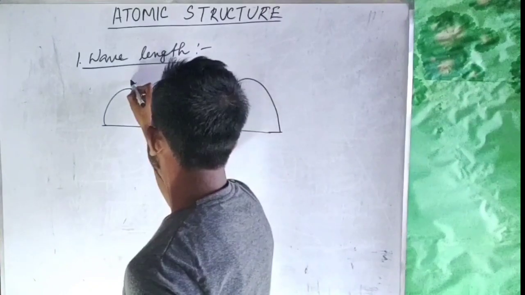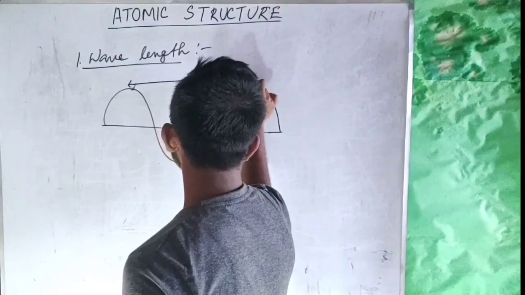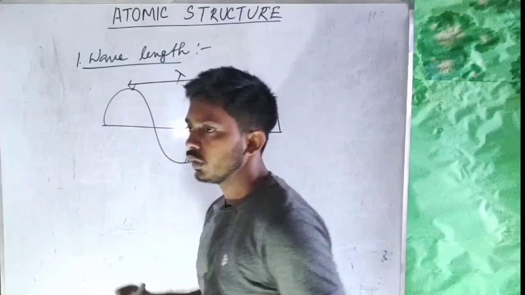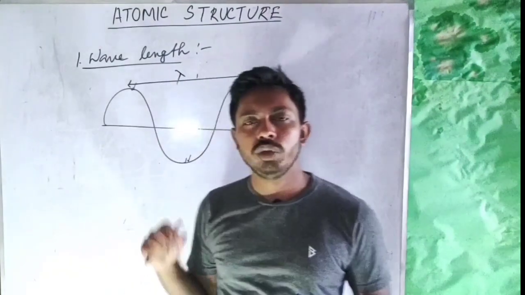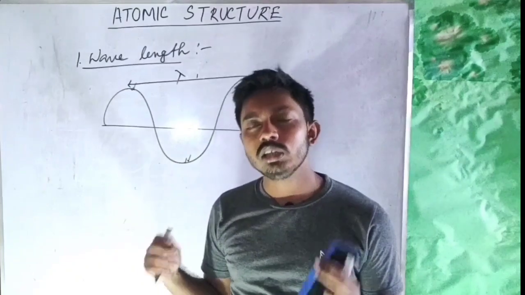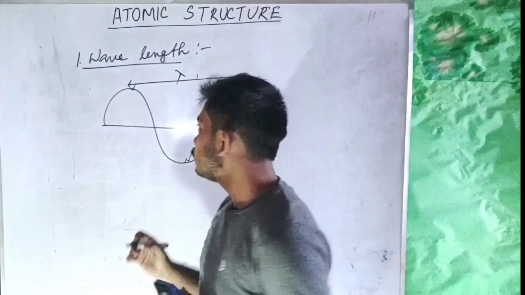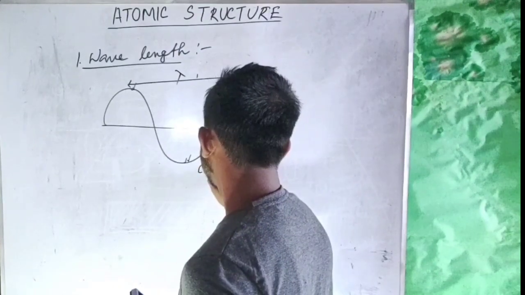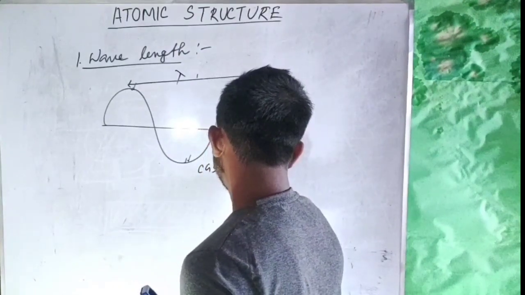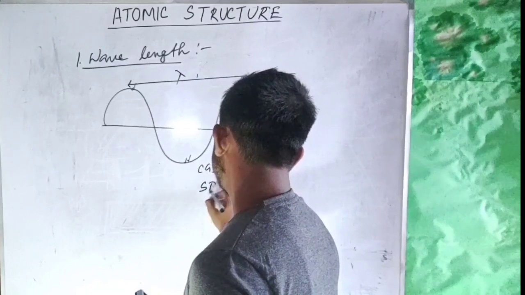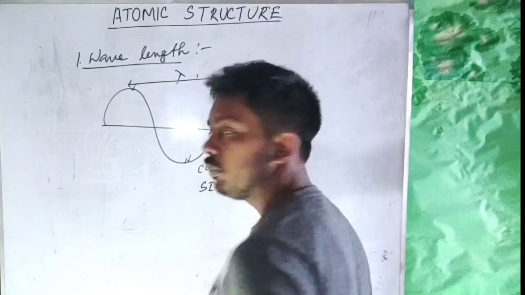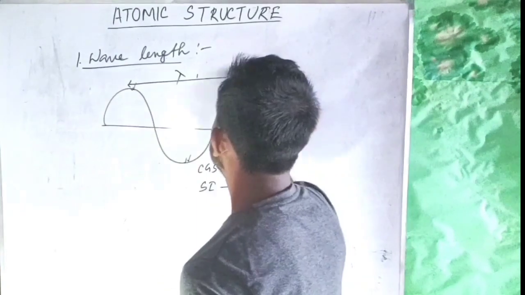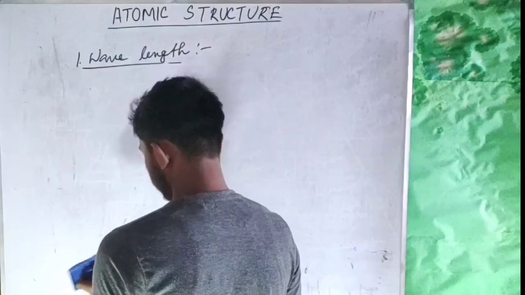The distance between two peaks is known as wavelength. It is represented as lambda. So you can understand that wavelength represents a length, a distance. So the unit of wavelength in CGS will be centimeter, or in SI it will be meter. Now the next terminology is frequency.